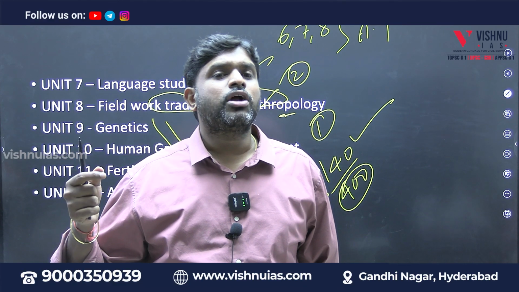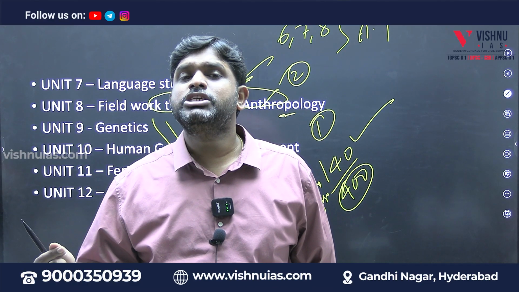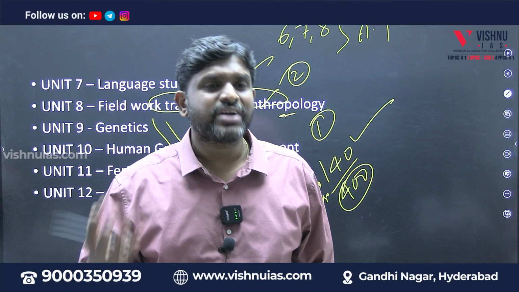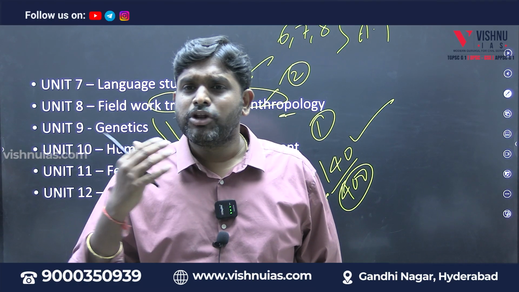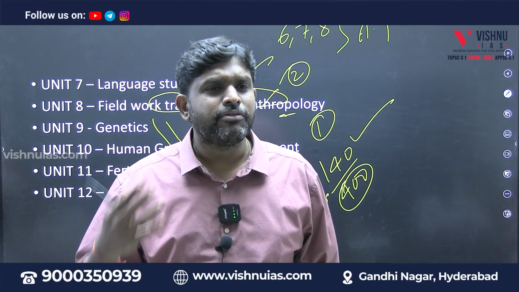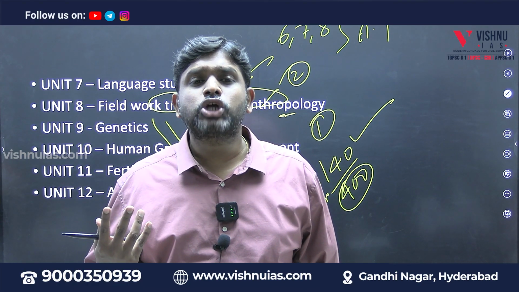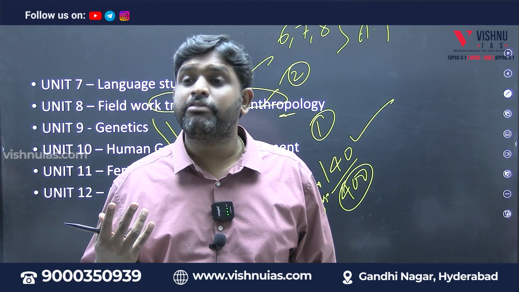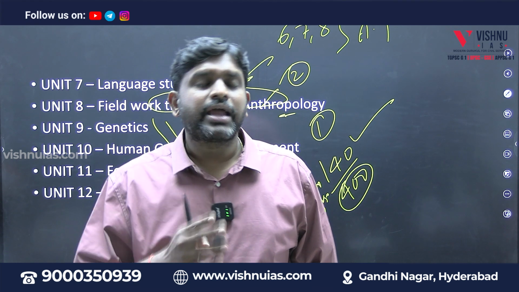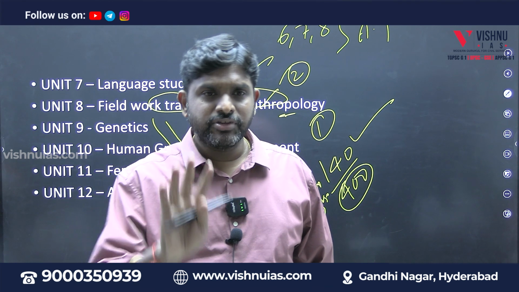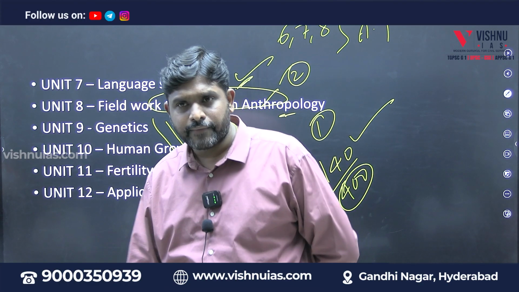2, 3, 4, 5 is called what? Socio-culture anthropology, which mainly studies evolution of culture, evolution of economics, evolution of politics, evolution of religion. 6, 7, 8 called what? Anthropological thought, understanding the evolution from the perspective of thinkers. 9, 10, 11, 12 is called what? Physical anthropology. This is paper 1.